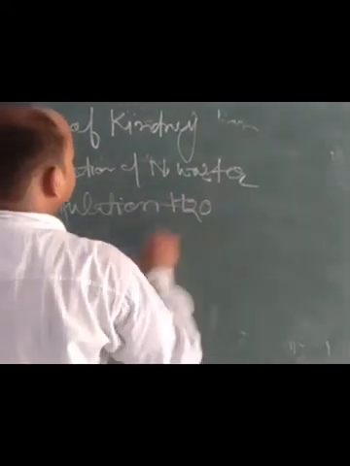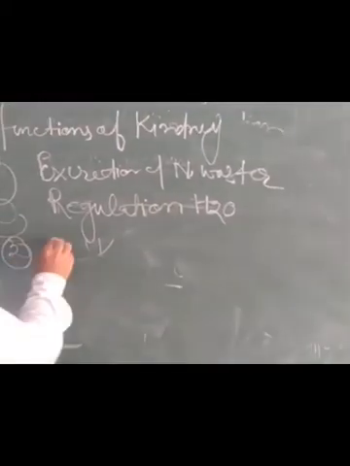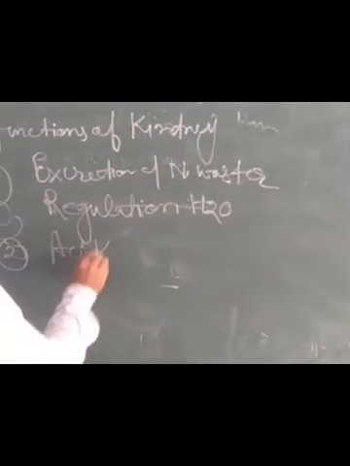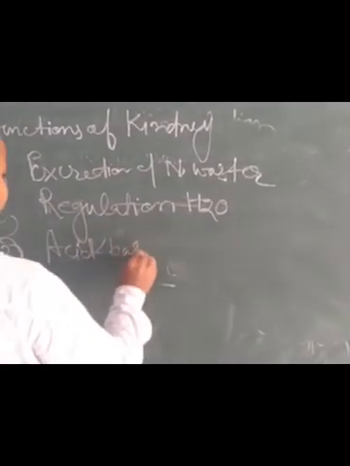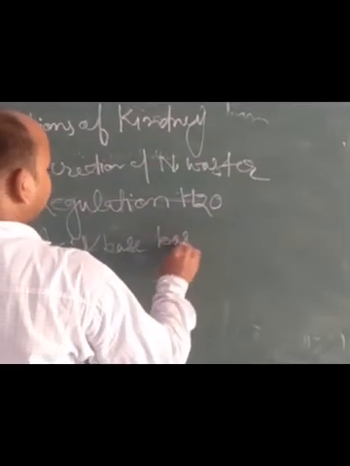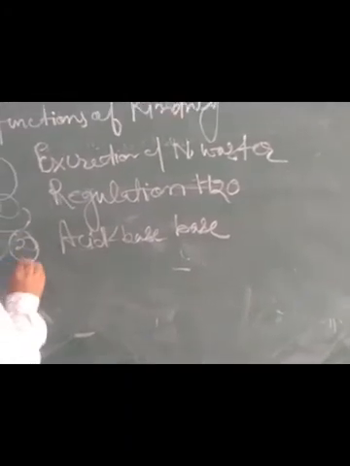If excess water remains in our body, then we suffer from a disease called edema. The kidney is also responsible for maintaining acid base balance in our body. If the kidney does not work properly, acid concentration becomes higher.